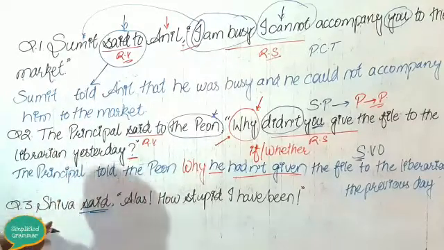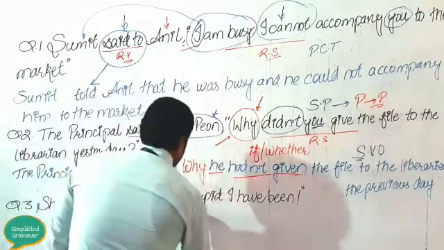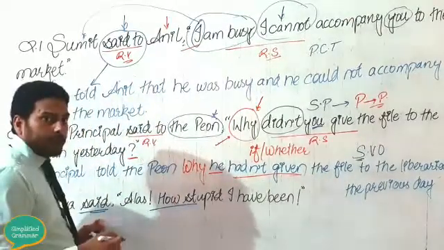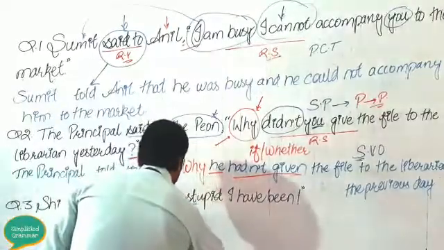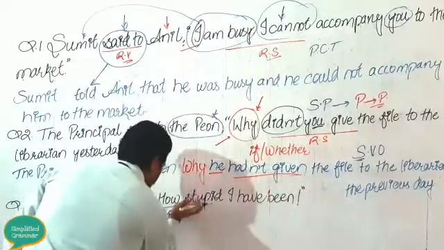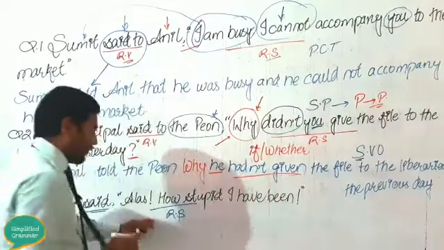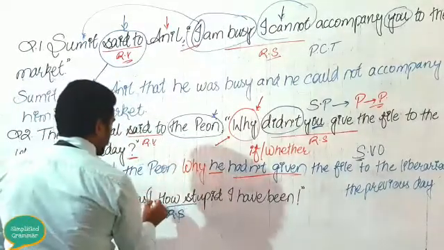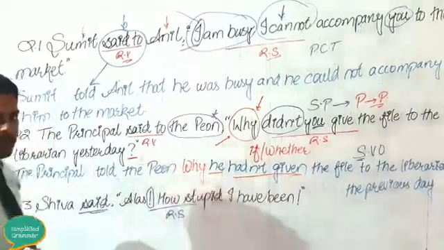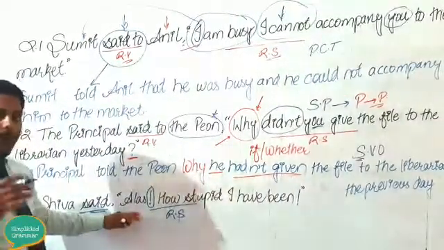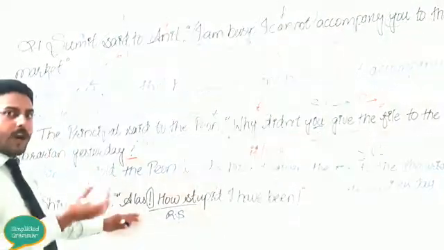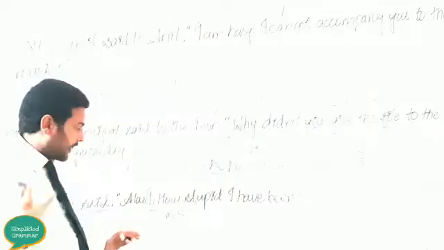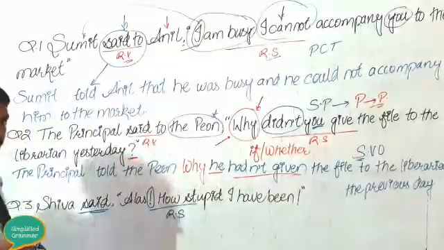Then you have to see the reported speech. Firstly, you are getting a new thing over here: the sign of exclamation. This is what we learned in the last class, how to change exclamatory sentences from direct to indirect speech. So this is your exclamatory sentence.